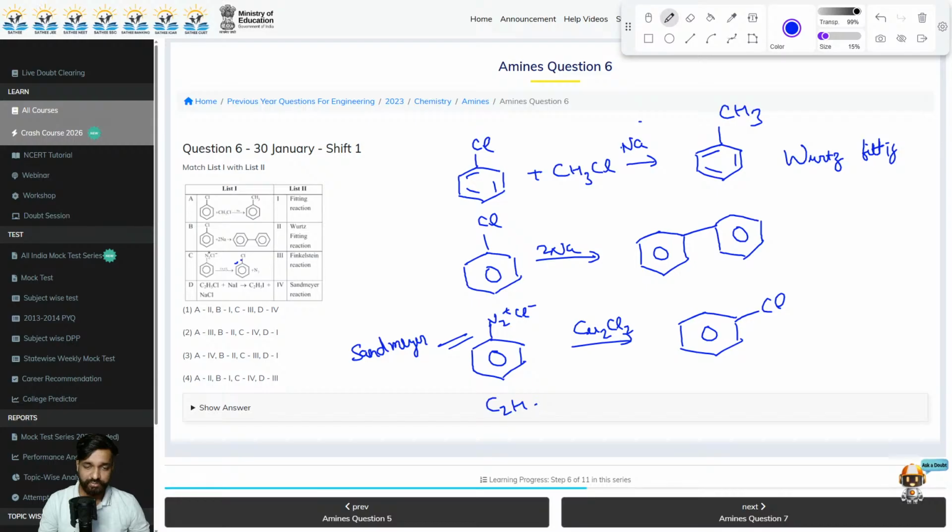Last, C2H5Cl plus NaI. What it will give? It will give you C2H5I plus NaCl. So there are two reactions in which halide is being exchanged. So one is Swarts reaction in which alkyl fluoride is formed. In this case, alkyl iodide is formed and this is known as Finkelstein reaction.